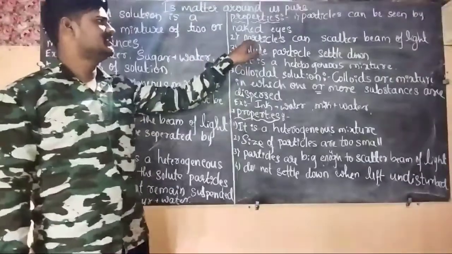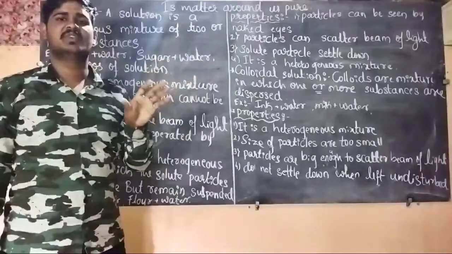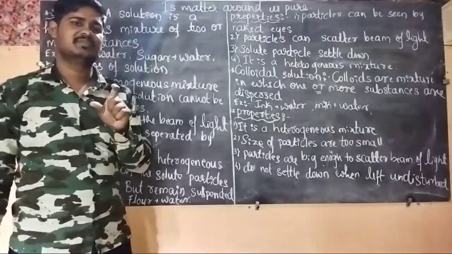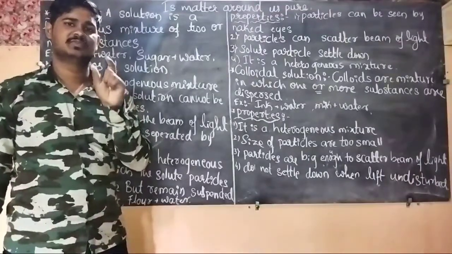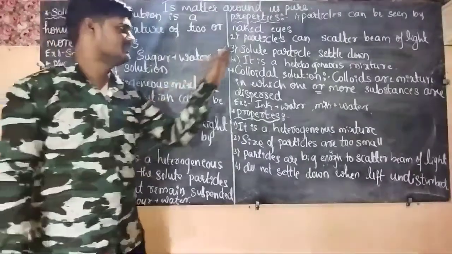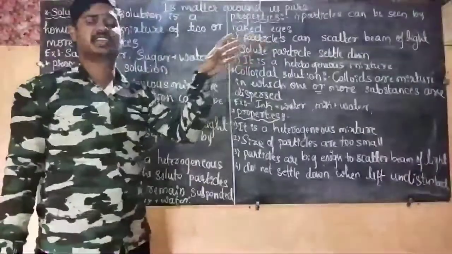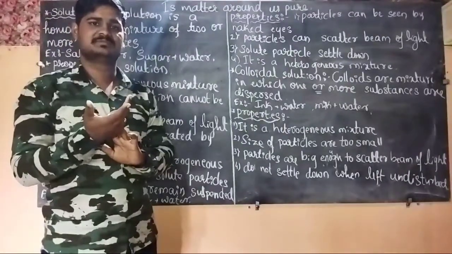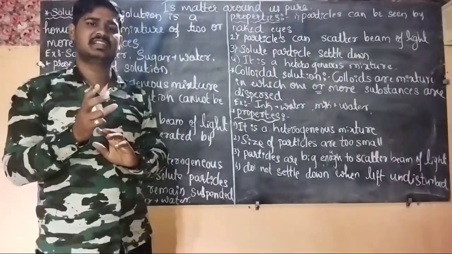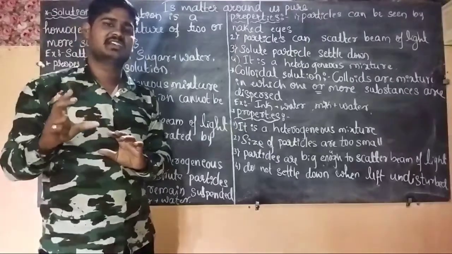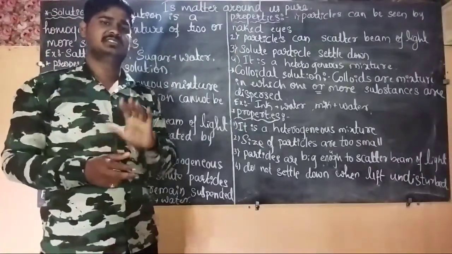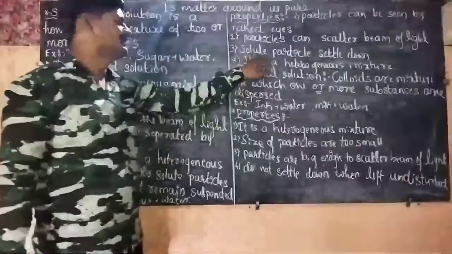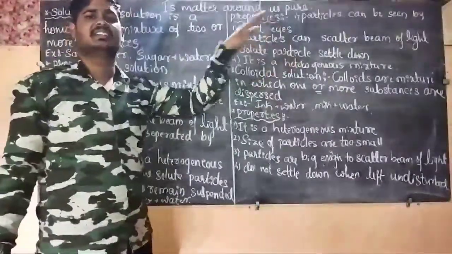And the second point, particles can scatter a beam of light. I have already told that to see the beam of light, the particle should be very large. So here we can say that the particles can scatter the beam of light. The particles of the soil are visible to our eyes. If you pass the light beam through the beaker containing water and soil, the beam of the light will be seen to our eyes.